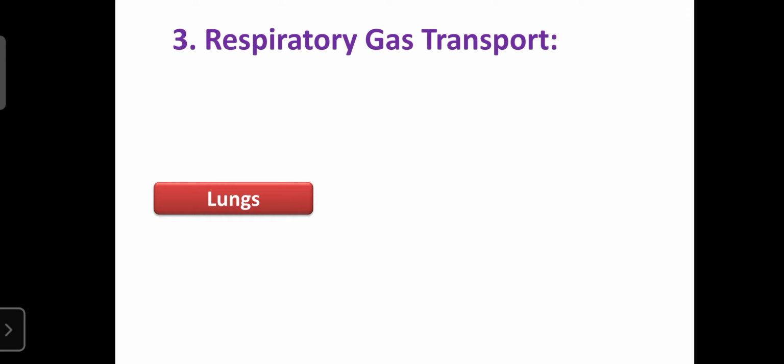So the next one is known as respiratory gas transport. After the blood becomes oxygenated, the oxygen can be transported throughout the body with the help of the blood. That phenomenon is known as respiratory gas transport.